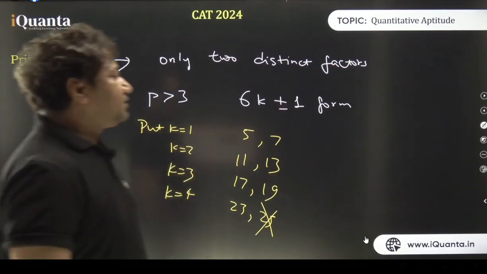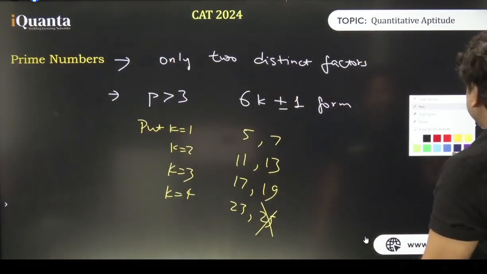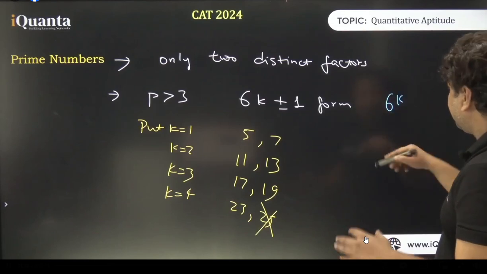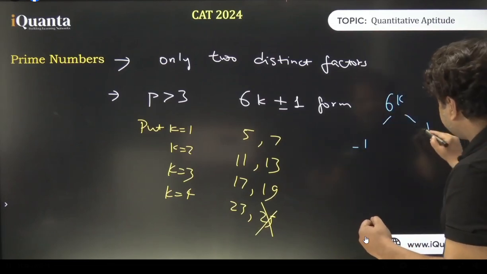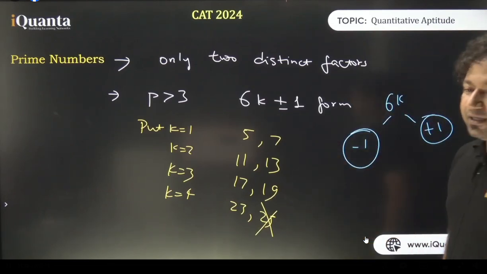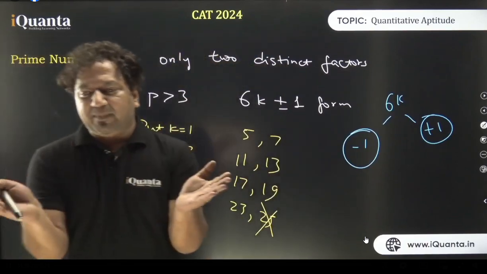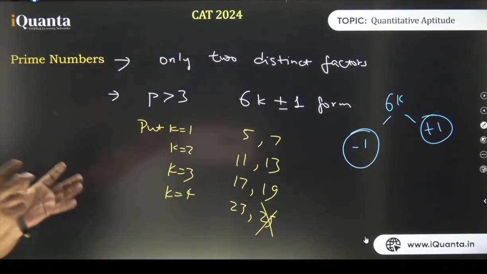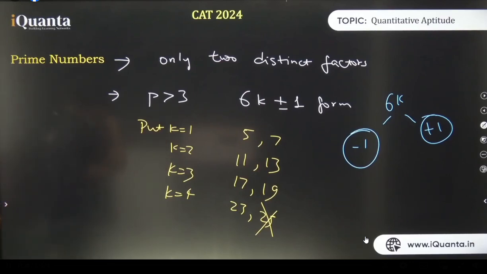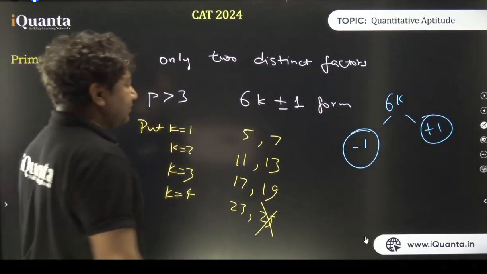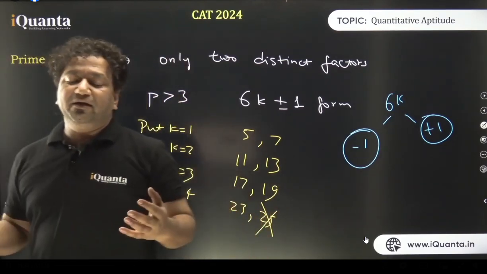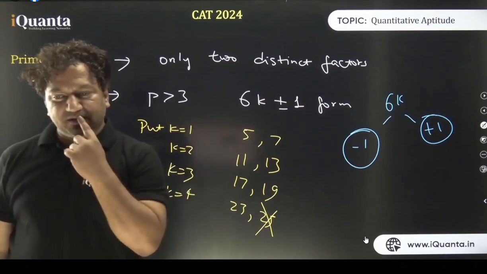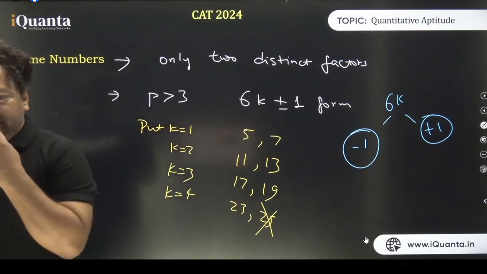What is not obvious is that, okay, listen to me carefully. 6k plus minus 1, 6k से एक कम और एक ज़्यादा, 1 more than and 1 less than 6k, that means these two numbers will be 2 steps apart, yes or no? Can we say that? 6k minus 1 and 6k plus 1 are 2 steps apart, right? This is clear, but it's not obvious. Can I say that there's a high probability that 2 primes will be 2 steps apart? Can we say that?